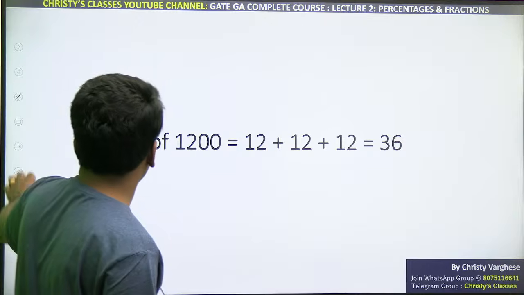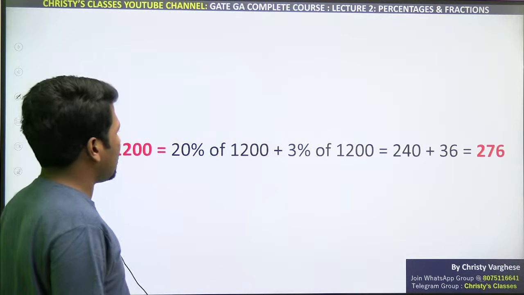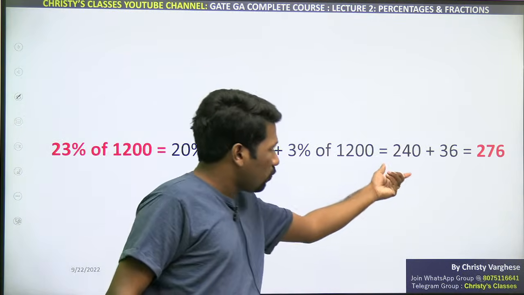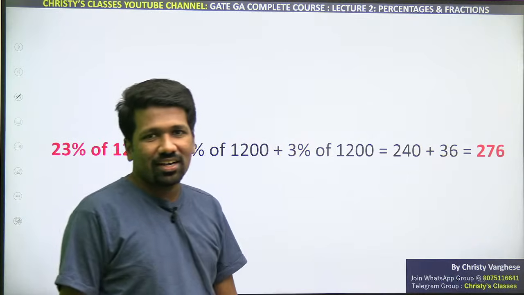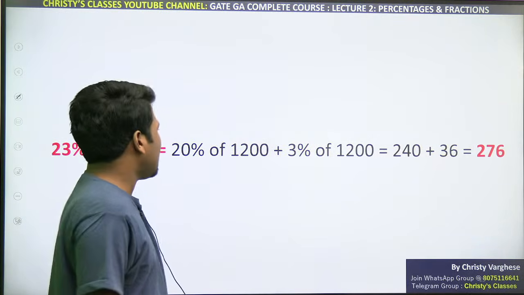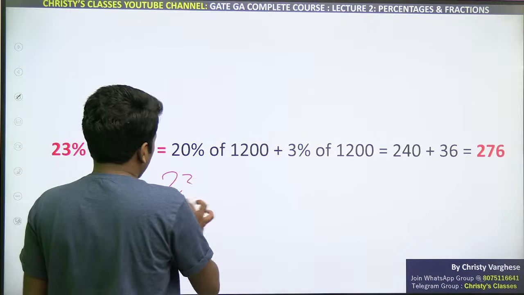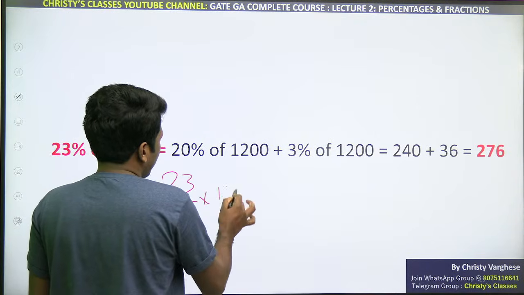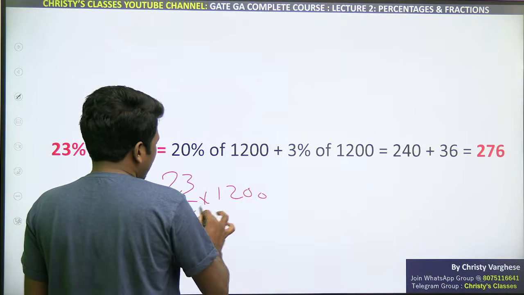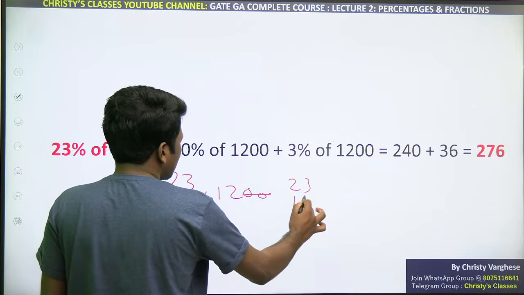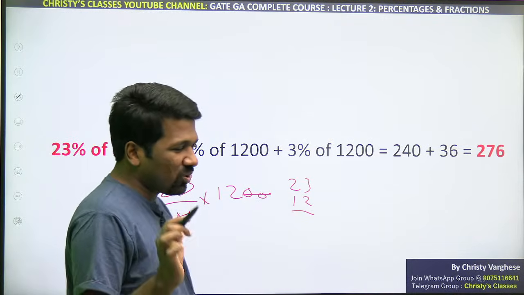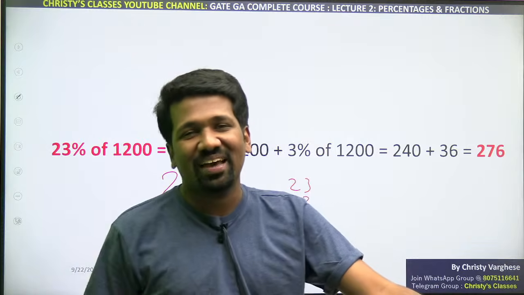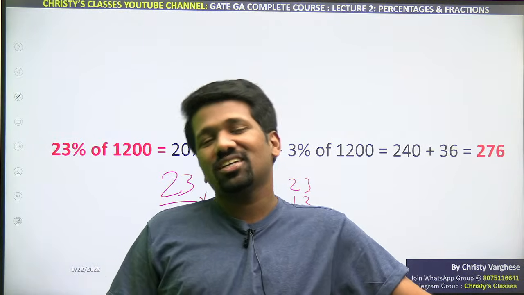So 23% of 1200 find करने का तरीका ये है, 240 और 36 add करना. Isn't that easier than doing 23 by 100 into 1200? Some people still feel, why can't this be done? This is easier, na? That is because you haven't unlearned your school day math. The law of inertia is working.